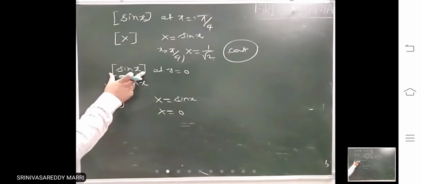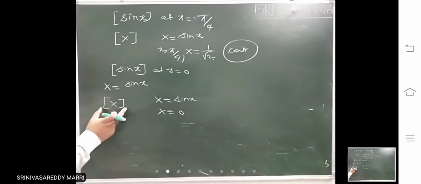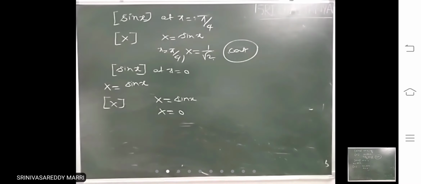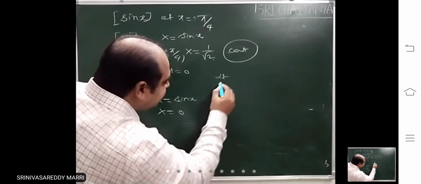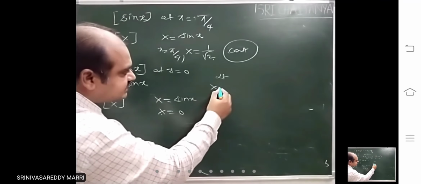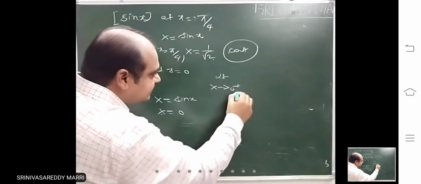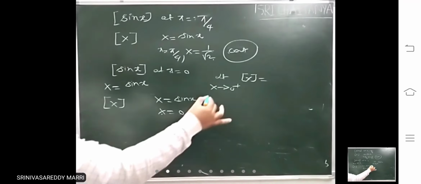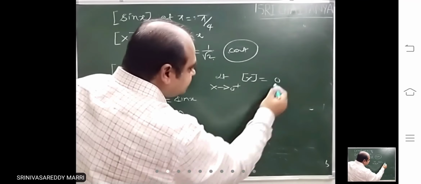That means checking this at x equal to 0 is equal to checking step of capital X continuity at x equal to 0. At x equal to 0, you have to check, this is integer now. That means I am checking, limit x tends to 0 plus, capital X is what? X is just greater than 0. Limit is what? 0.